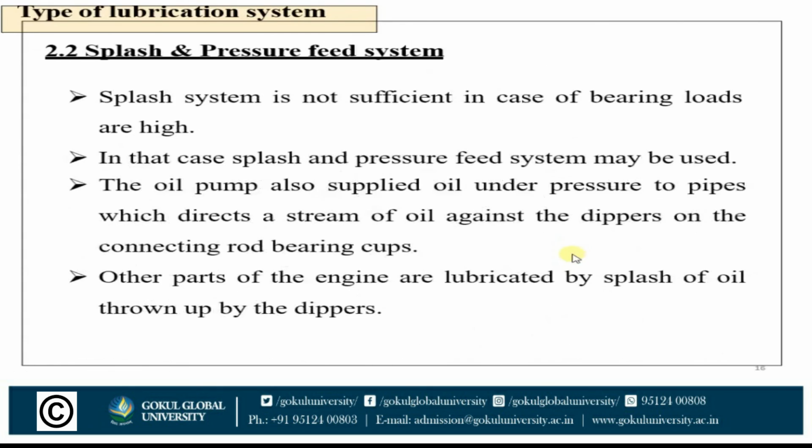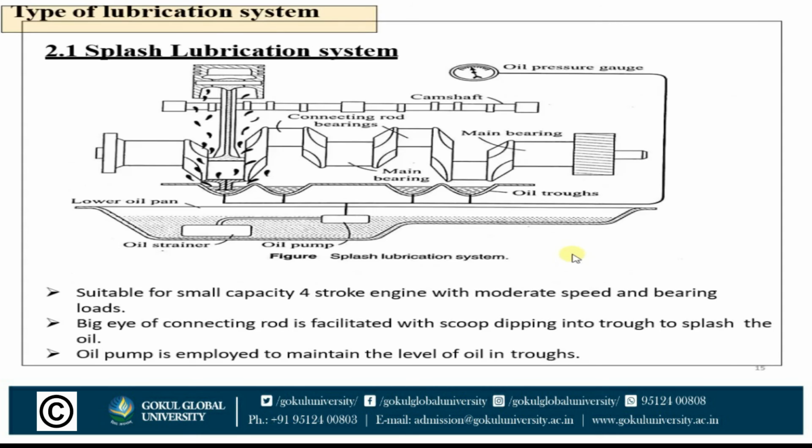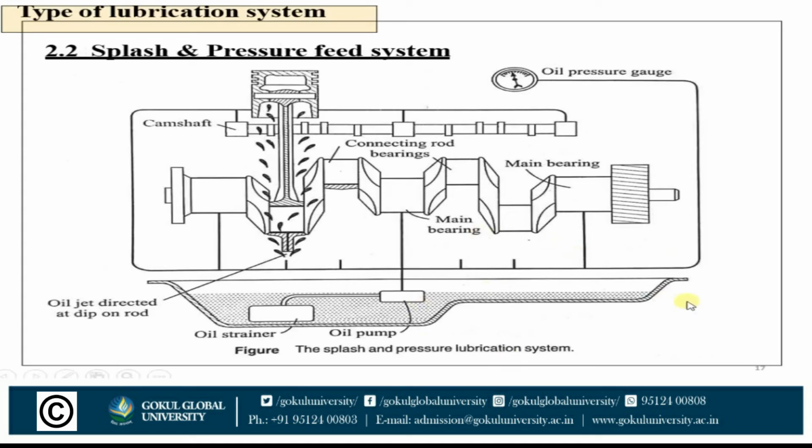So the oil pump also supplies oil under pressure to pipes, which direct a stream of oil against the dippers on the connecting rod bearings, and the other parts of the engine are lubricated by the splash of oil thrown up by the dippers. So the bearings are lubricated with the help of the oil pipe, and the other parts which remain unlubricated are lubricated with the help of the dippers.